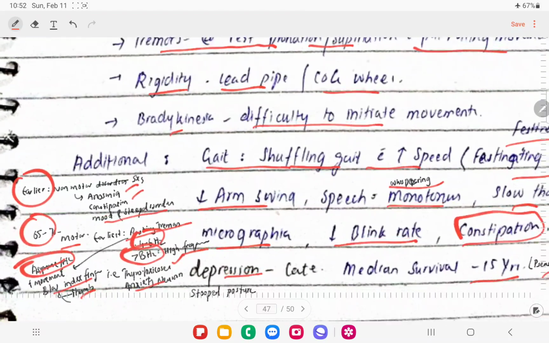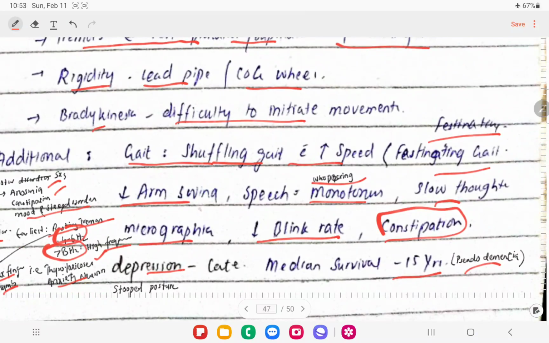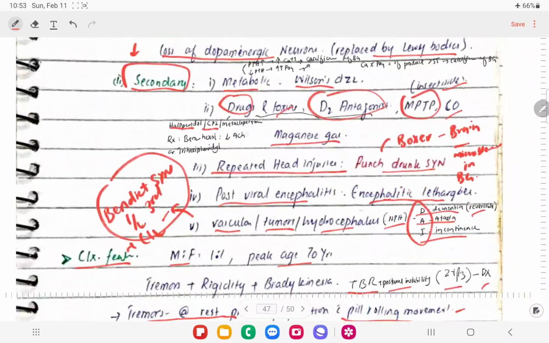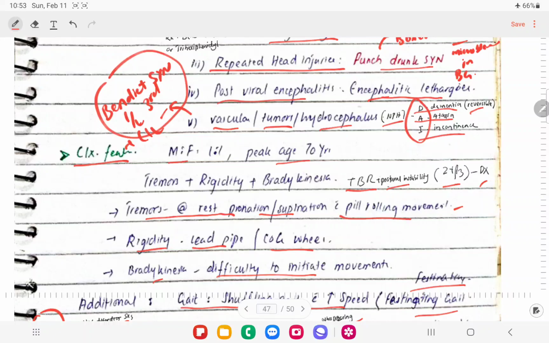These patients will be walking slowly, right? And when we ask them to initiate a movement, they will start the movement later. They will have difficulty initiating the movement. When they start, they will have short steps, and that is called shuffling gait, and there will be decreased arm swing, right? When we ask them to stop, they won't be able to stop because of the rigidity component, right? So that's all about the clinical features. Let's move on to the next page and let's see.